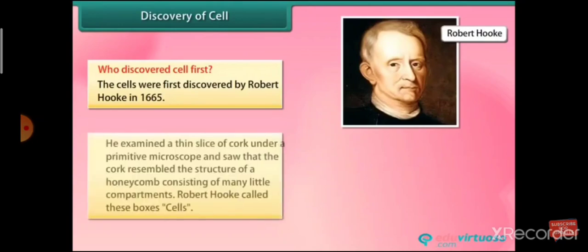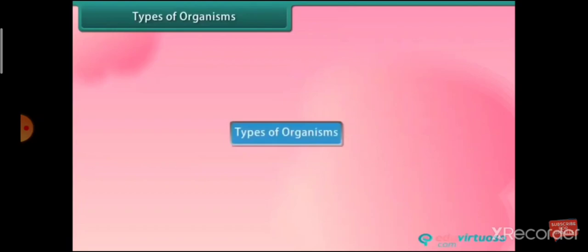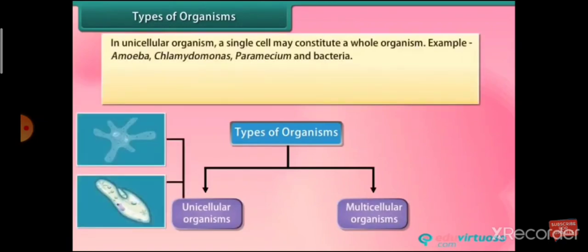Discovery of a cell. Who discovered the cell first? The cells were discovered first by Robert Hooke in the year 1665. He examined a thin slice of cork under a primitive microscope and saw that the cork resembled the structure of a honeycomb consisting of many little compartments. Robert Hooke called these boxes as cells.